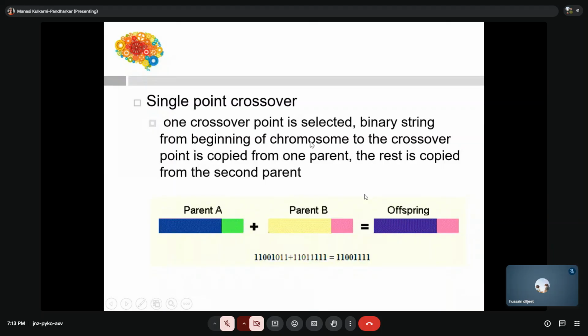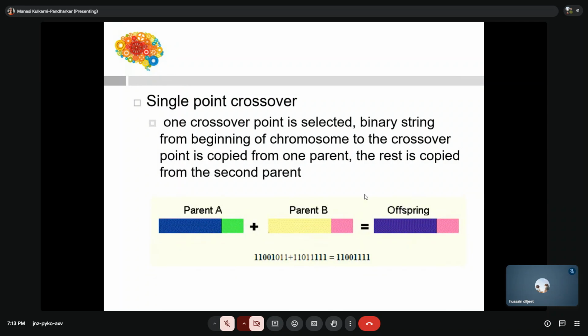The binary string from the beginning of the chromosome to the crossover point is copied from one parent and the rest is copied from the second parent. So one part is from this parent, one from that parent, and whatever we get is a new solution. Is it clear?